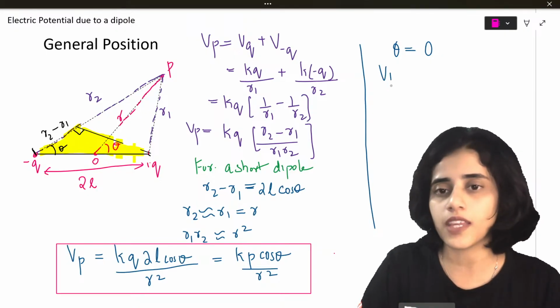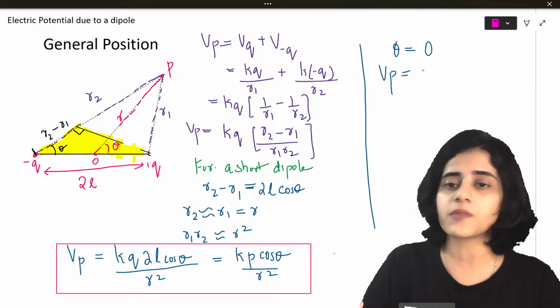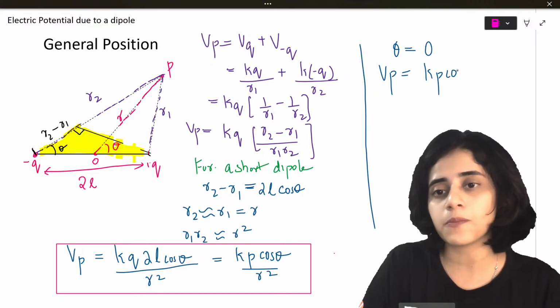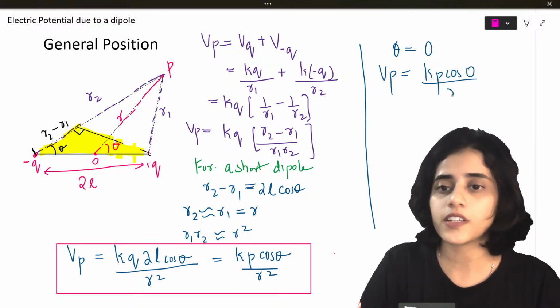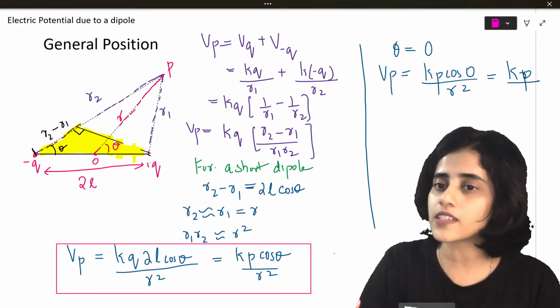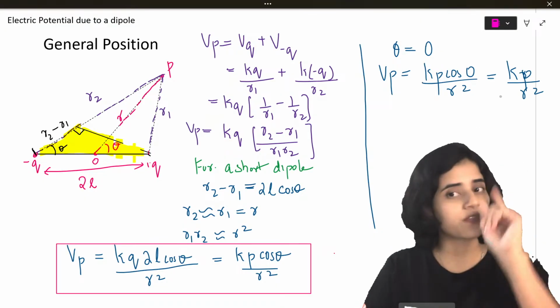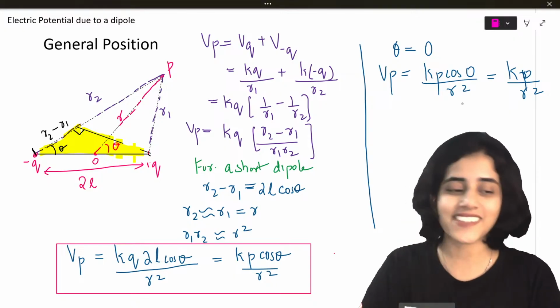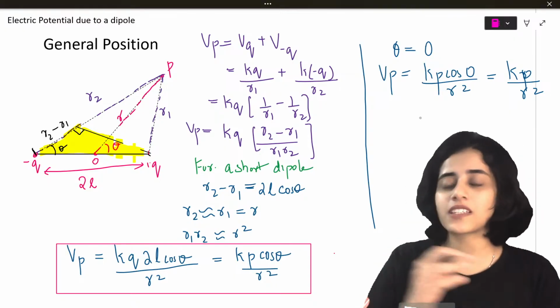What will they do? They can take the formula for general position and put Kp cos 0 divided by r square. What is cos 0? 1. So you get Kp by r square, which is the formula we derived first today. Yes? Okay. Now I'm giving you another question.